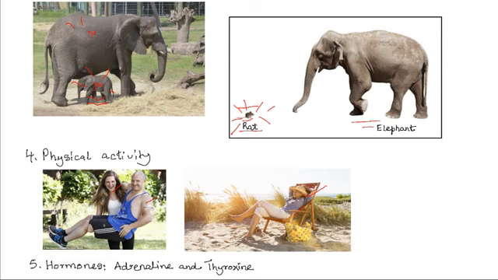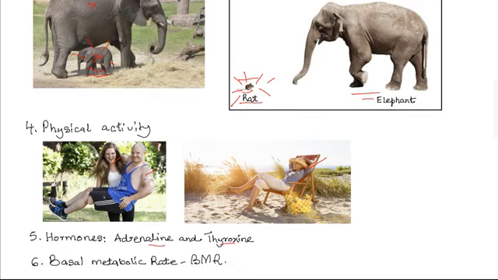Hormones also do affect. Now, certain hormones such as adrenaline and thyroxine increase the rate of respiration when secreted at higher concentration. So the higher the levels of adrenaline, the higher the rate of tissue respiration.